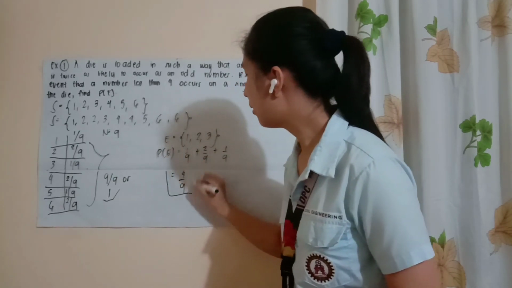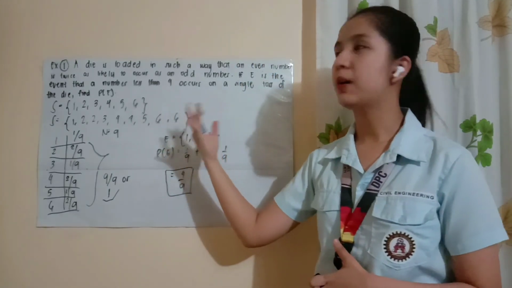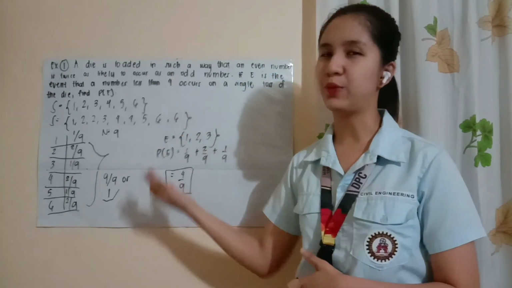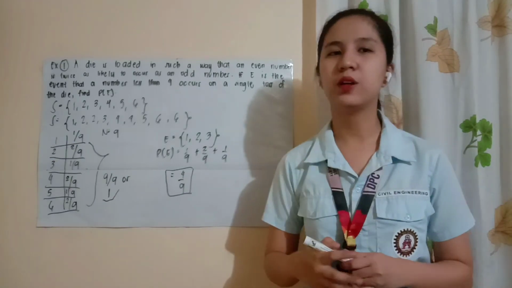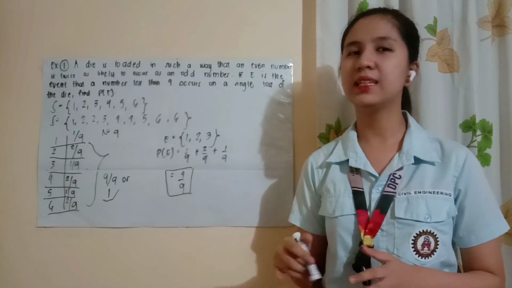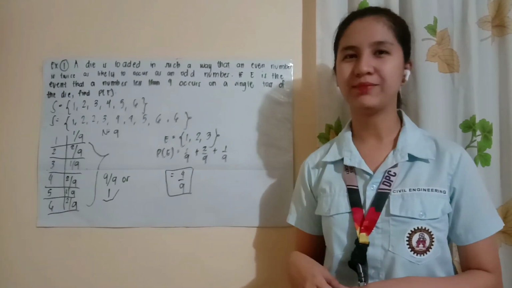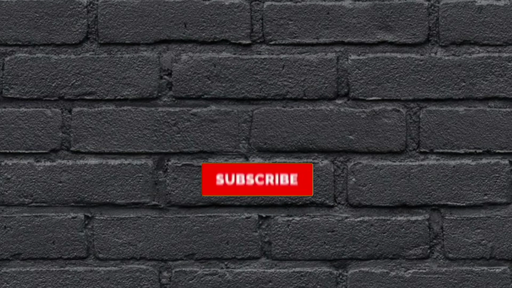So, this will be our answer in our example number 1. So that's how you solve the problem that satisfies the axioms of probability and the rules of probability, and that is our example number 1.